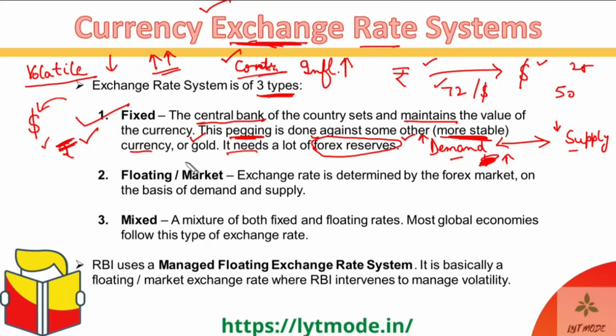but then what if suddenly at the same moment your volatile currency starts rising badly? At that moment you have to sell off all of your rupee reserves, and you have to buy dollars from the international market in terms of your forex reserves, so that the currency still stays pegged against any stable currency that you're trying to target, or the gold, right?